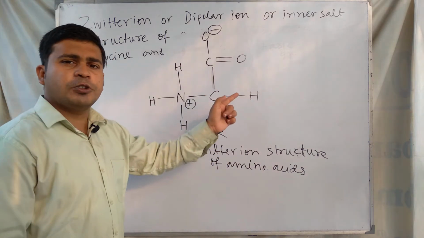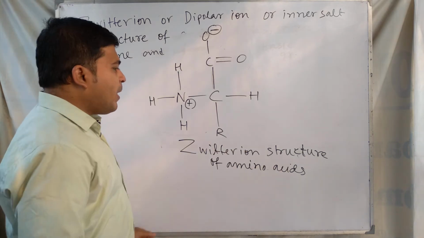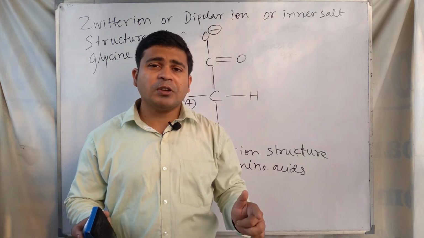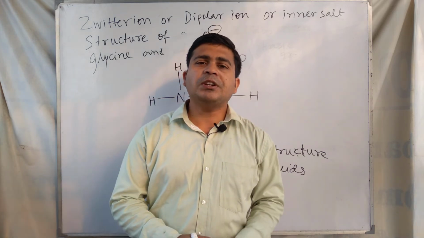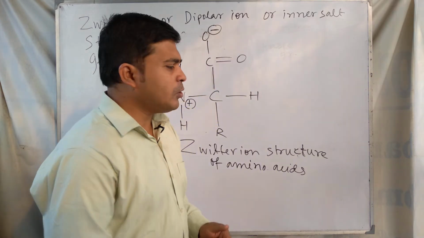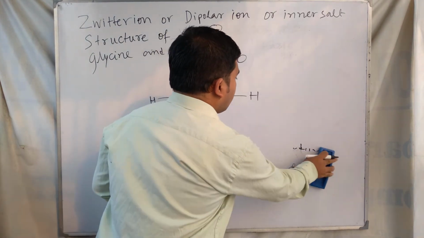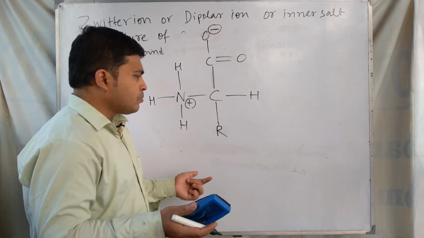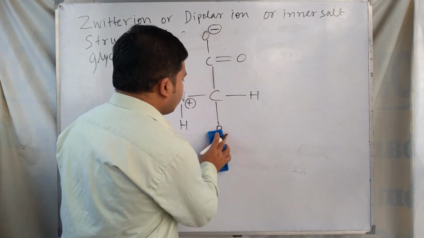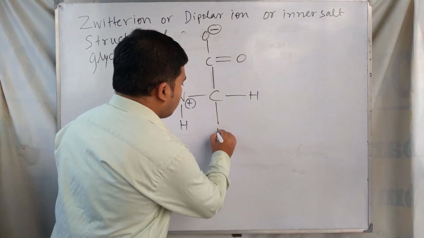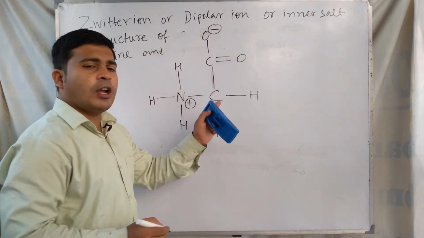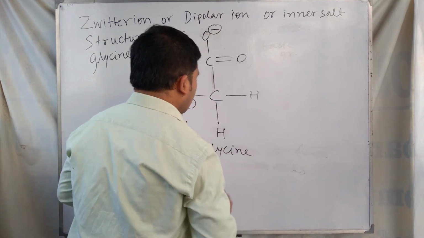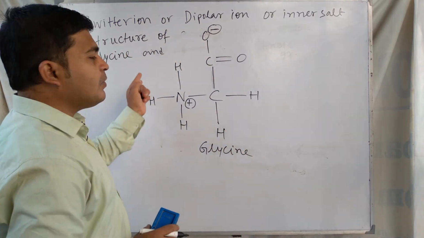But if the question specifies, for example glycine, draw the Zwitter ion structure of glycine, and we know that in glycine R equals hydrogen. So this is the Zwitter ion structure of glycine.